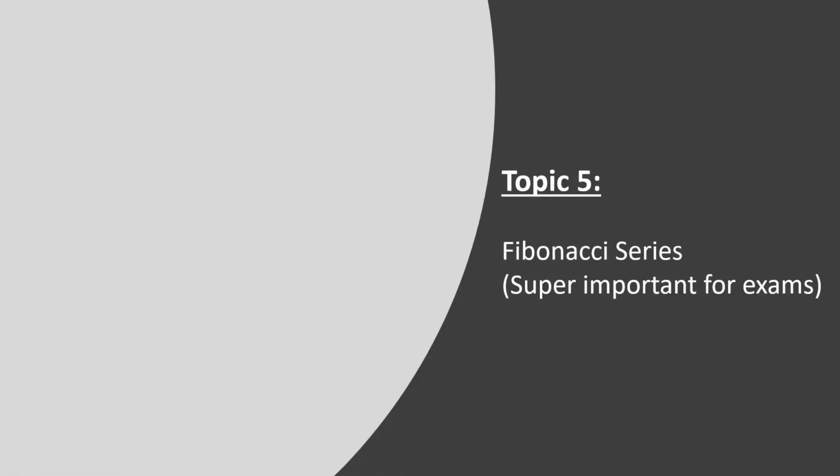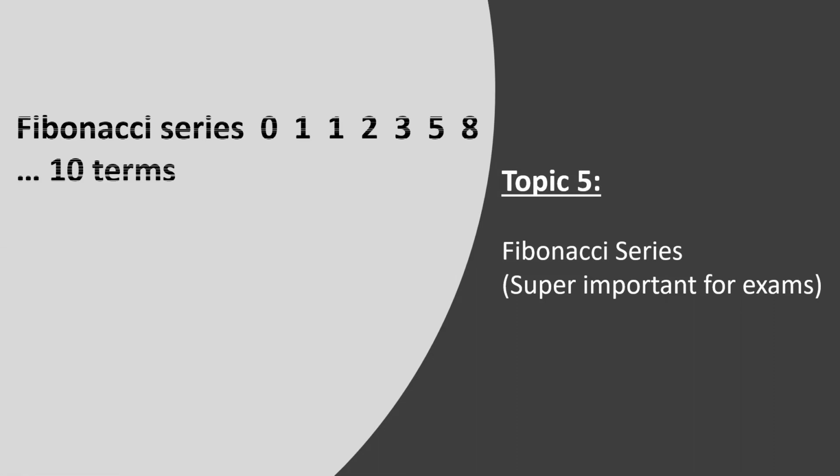It is quick. So topic 5, we have to cover 7 topics. Fibonacci series is super important for your exam, super important. A series like 0 1 1 2 3 5 8. Look how the series is going on. The first two values are fixed, 0 and 1. The third value comes from the sum of the first two values.